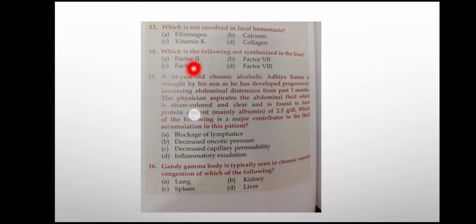Now next question, which of the following is not synthesized in the liver? The options are factor 2, factor 7, factor 9 and factor 8. So you should note that all the factors are synthesized in the liver, but the exception is factor 8. Factor 8 is synthesized by the endothelial cells. In the liver also they are produced by the sinusoidal cells, the endothelial cells in the sinusoids, while all the other factors are synthesized in the hepatocytes. So answer is factor 8.